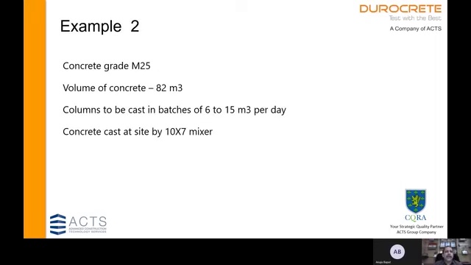Let us look at another example. The grade of concrete is M25 and the volume of concrete is 82 cubic meters, and we are casting a set of columns every day over a period of time, and we are doing site casting with the help of a 10/7 mixer.